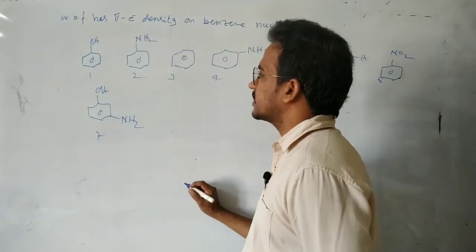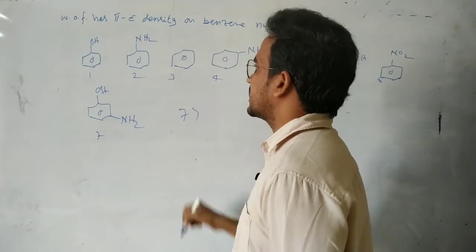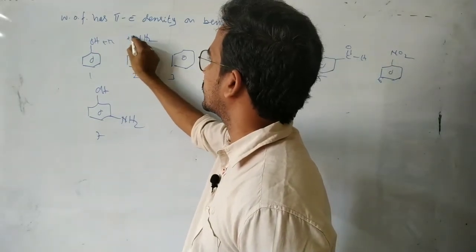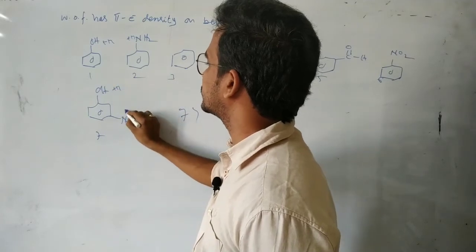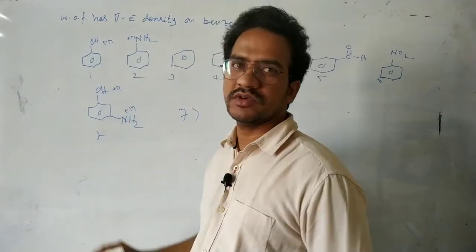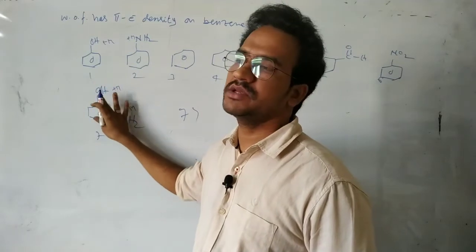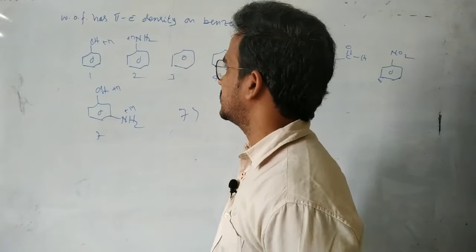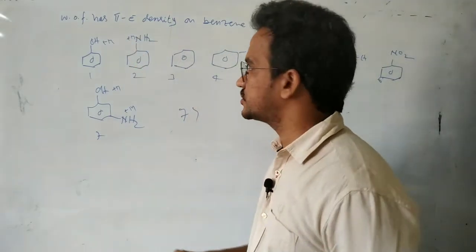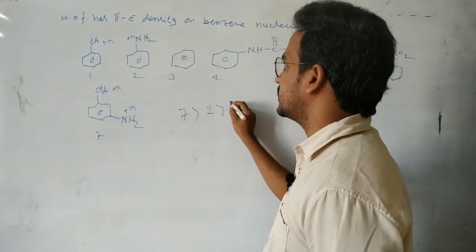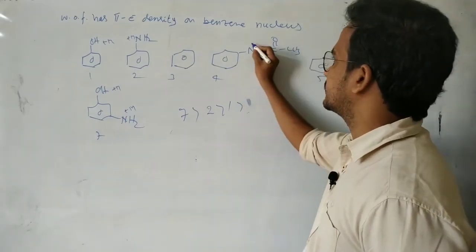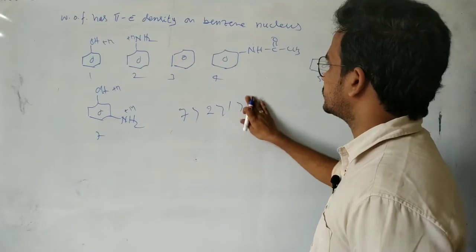So see this one. Which one has the higher electron density? The seventh one has the higher electron density, because here there is a plus M group, and here a plus M group. Two plus M groups are attached to the benzene. First of all, these have a higher electron density, but this one has the most electron density because two electron donating groups are attached. Next, between OH and NH2, NH2 is a strong donating group, so 2, and then 1, and then here 3, sorry, here 4 actually, the cross conjugation.